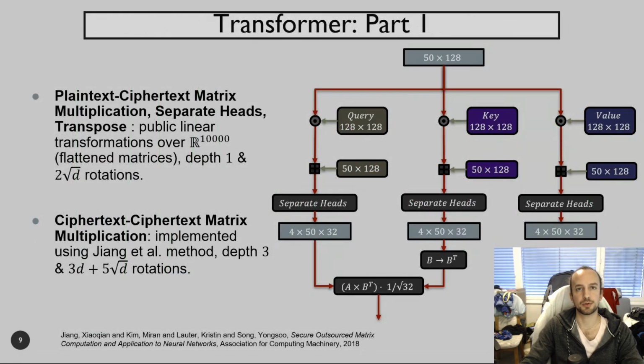The next layer is the transformer, which presents several challenges. Luckily, most of it is straightforward, in principle, as a lot of it can be expressed as public linear transformations over encrypted vectors. Regarding the ciphertext matrix multiplication, I chose to use Jiang et al.'s approach, as it is one that preserves the output format, is efficient, and I had previous experience using and implementing it.